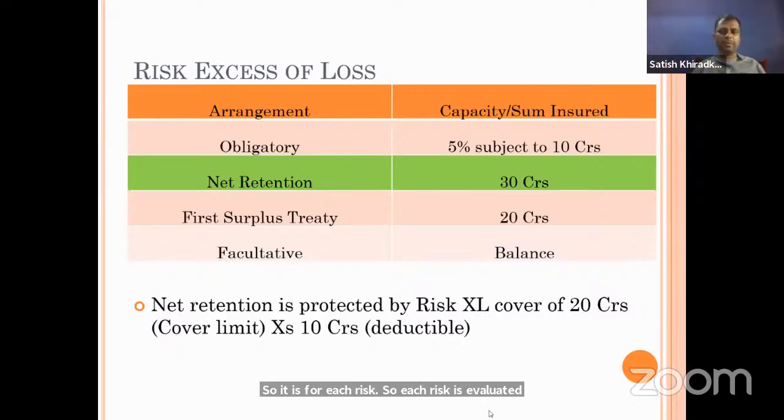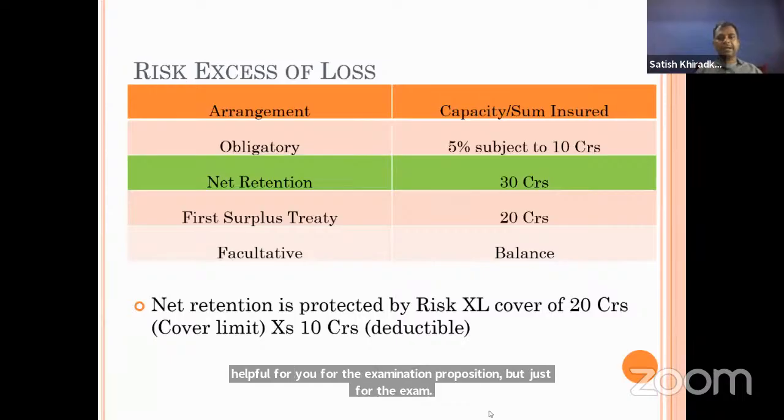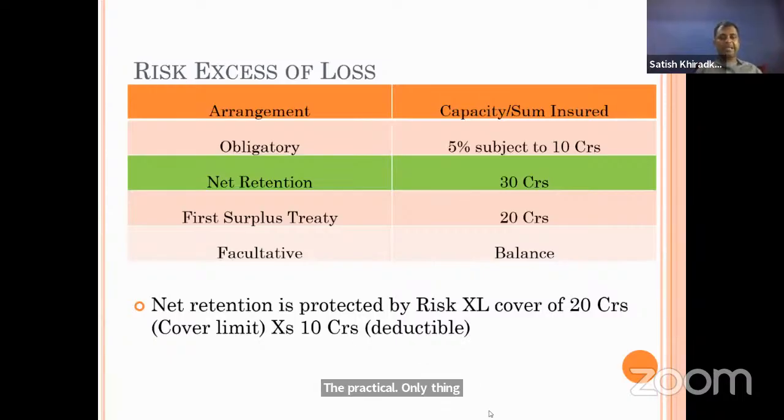Here just one arrangement was given. It is not helpful for you for the examination purpose, just for the practical. The only thing helpful to you is net retention and gross retention. Sometimes you are having a surplus treaty. For the surplus treaty, the reinsurer is telling you that you should have 30 crore as a line, then only I will accept. You should keep 30 crores with you, then only I will give you the insurance coverages. Now the insurance company doesn't have that much capacity to bear 30 crores.